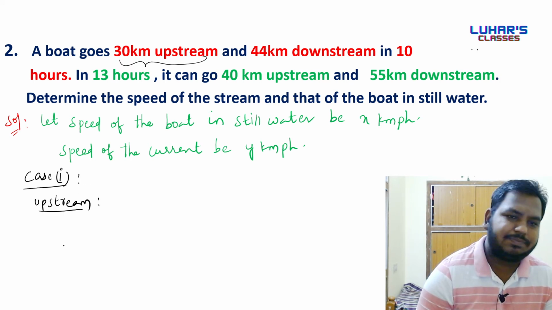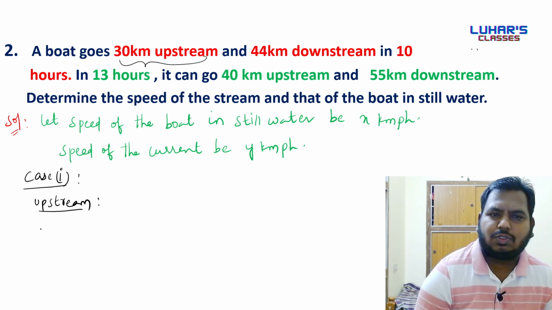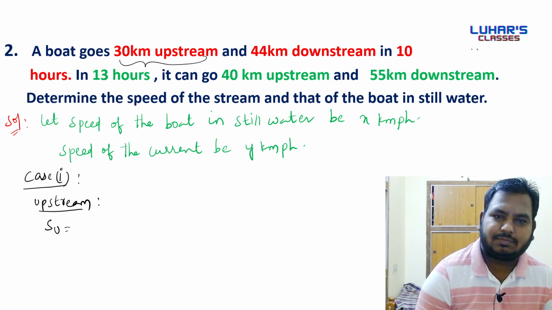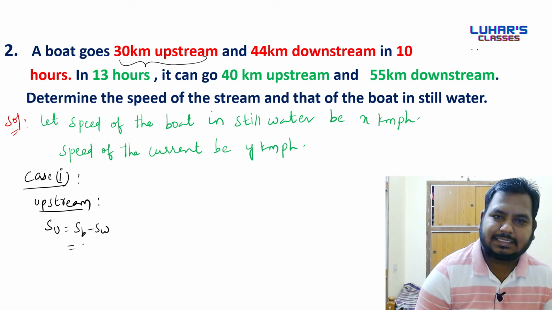Speed of boat minus speed of water. Speed of boat is x, speed of water is y.